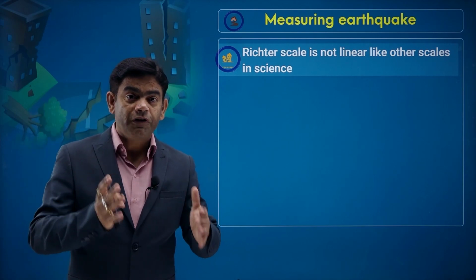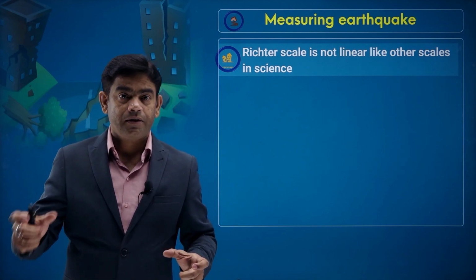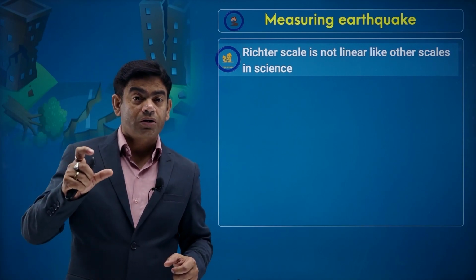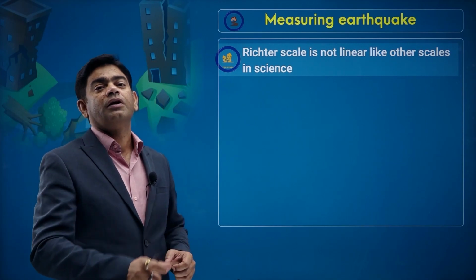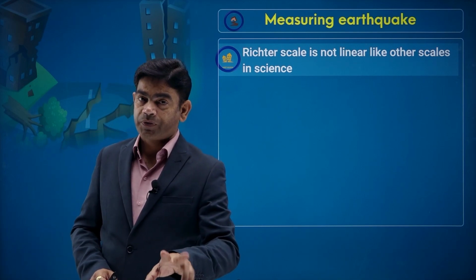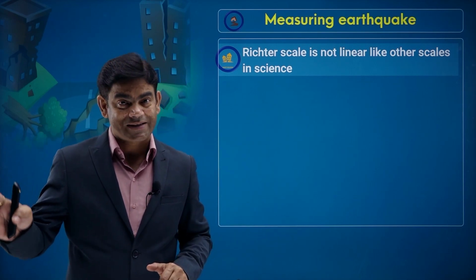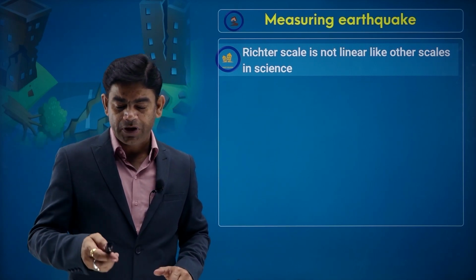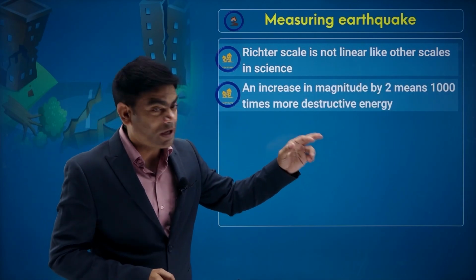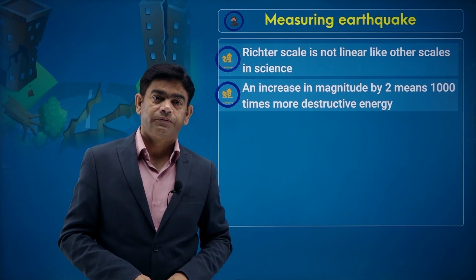So if one Richter scale value is 3 and the other has 6, the difference is 3, and the 6 is going to be 3000 times more destructive as compared to the one with a value of 3. If one has a value of 4 and the other 6, an increase in magnitude by 2 means 1000 times more destructive.